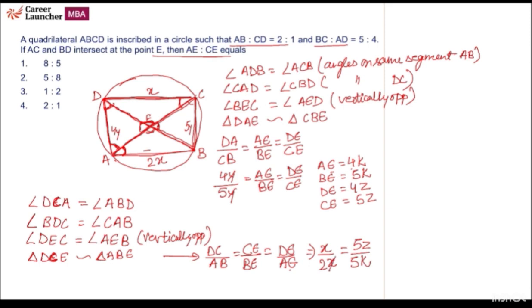From here Z upon K is equal to 1 by 2. So AE upon CE. AE is equal to 4K and CE is equal to 5Z. AE upon CE will be 8 by 5. So our answer is option 1. It was very lengthy. Let's move to the next question.